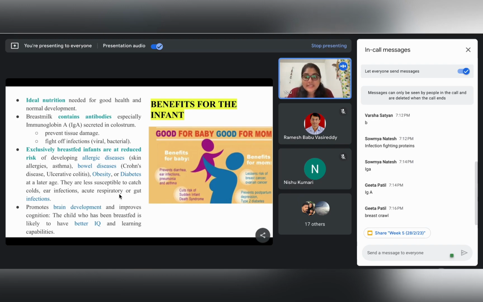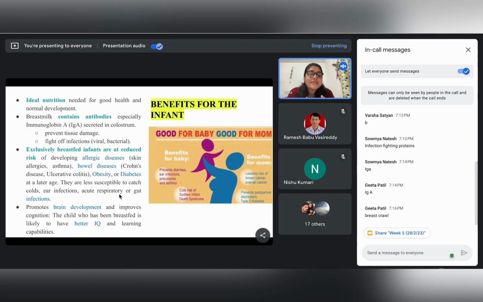Breastfeeding also makes these children less susceptible to viral and bacterial infections, ear infections, respiratory infections, or any kind of gastrointestinal infections. And this enables proper brain development and cognitive development of the child.